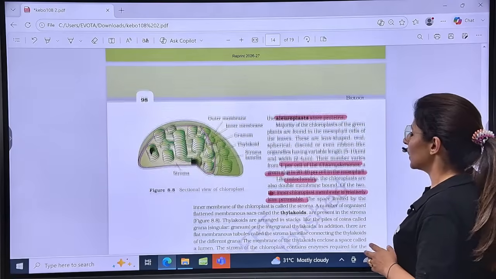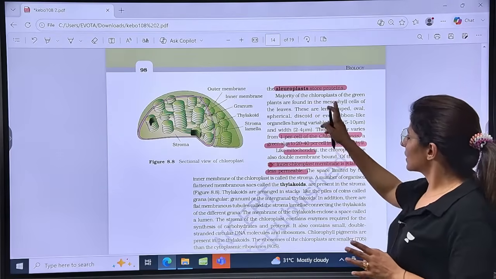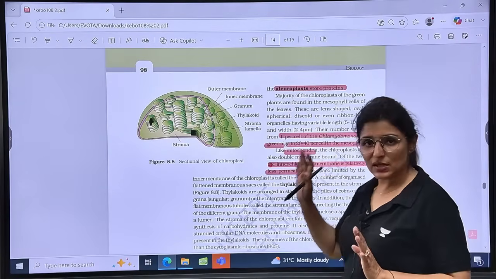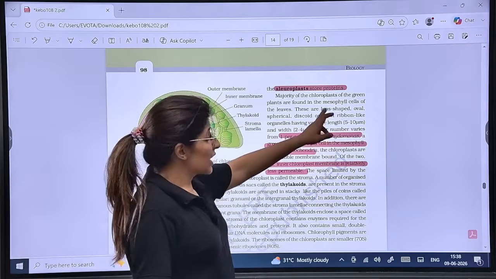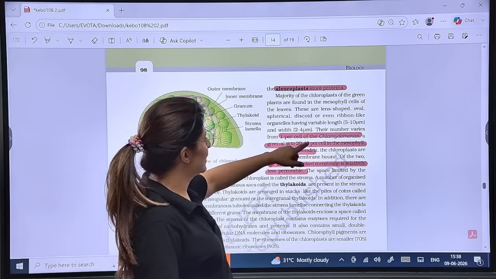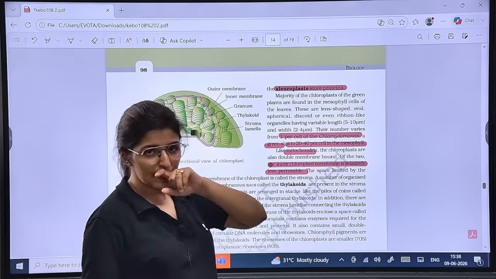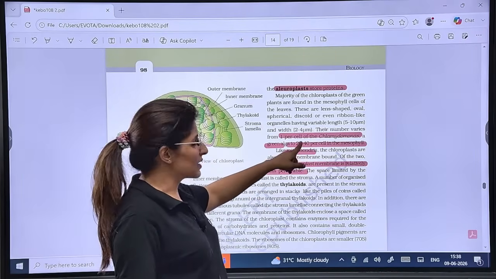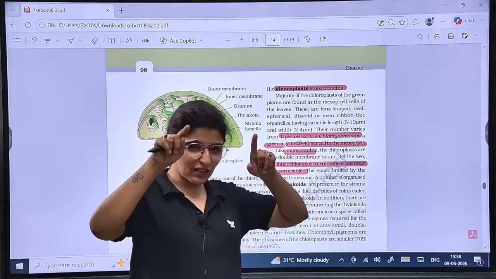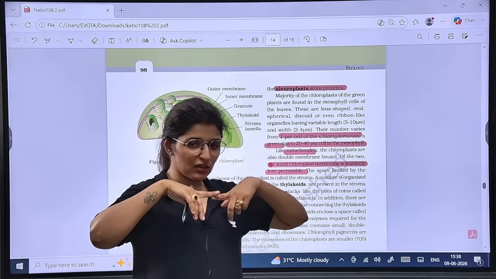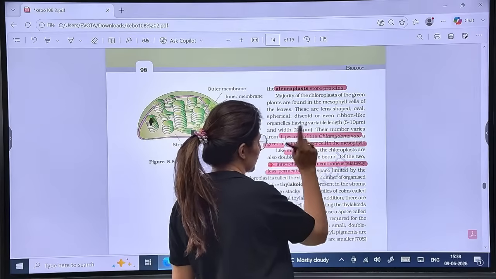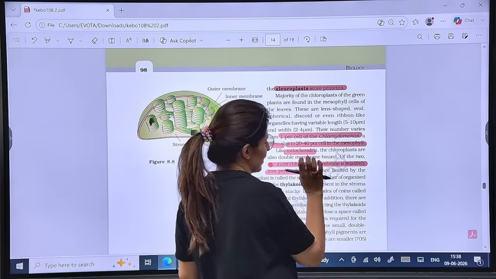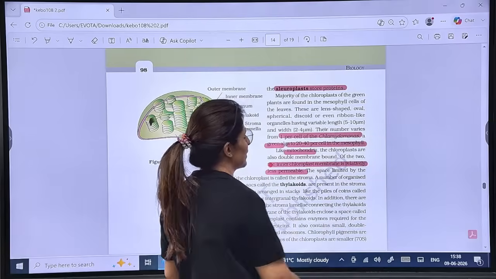Now see, the number of chloroplasts will vary. It is found maximum in mesophyll cells of leaves because that is the main site of photosynthesis. The shape of chloroplast will vary. Number will also vary. For example, Chlamydomonas has one chloroplast. Do you remember that cup-shaped chloroplast in Chlamydomonas? Yes. In green algae as well. While there are 20 to 40 chloroplasts per cell in mesophyll.